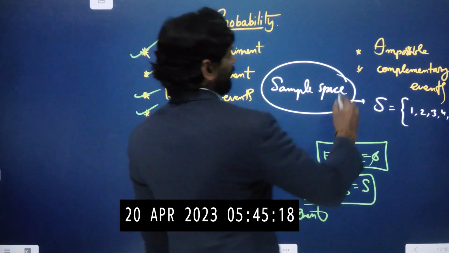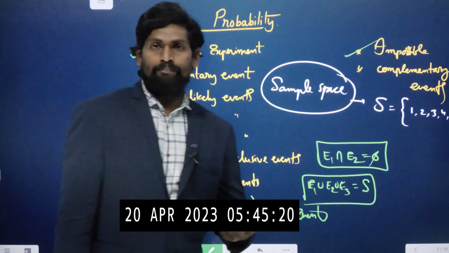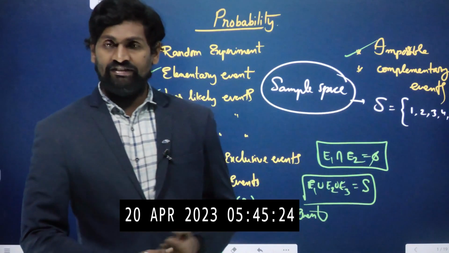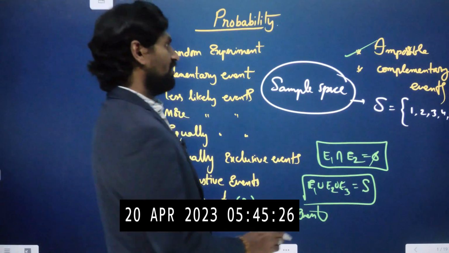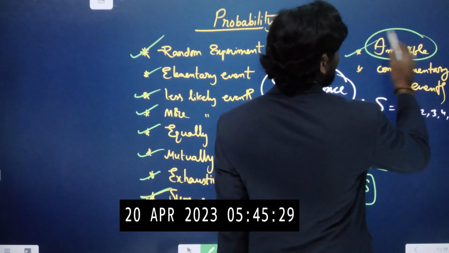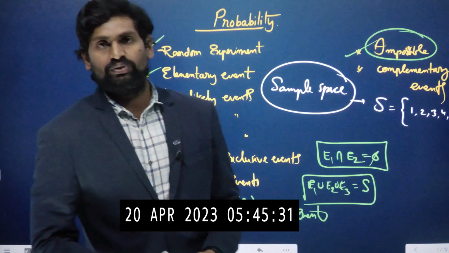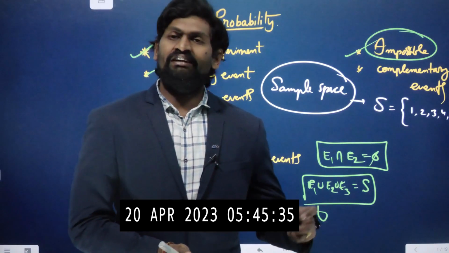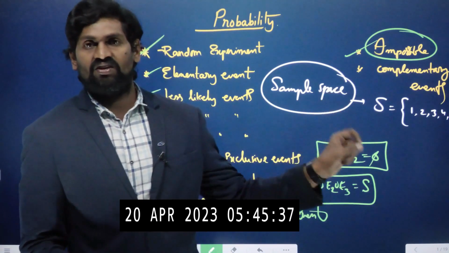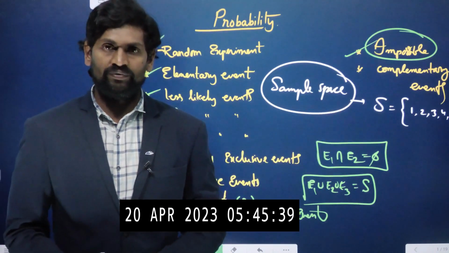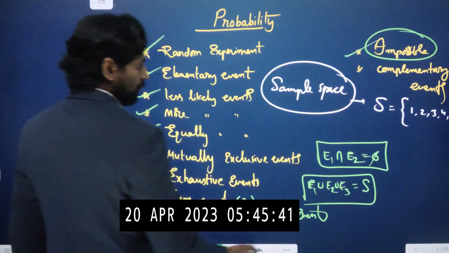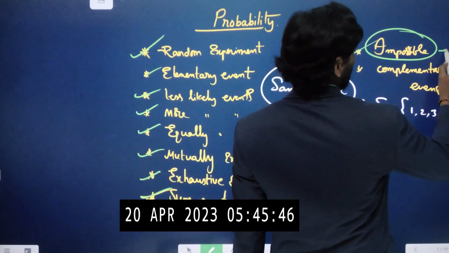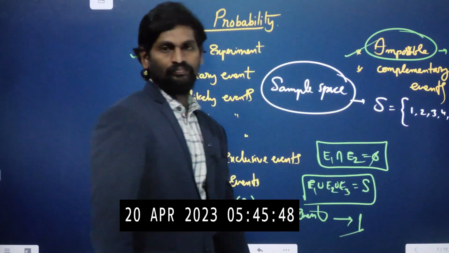Next, impossible event. That means an event that never happens is called an impossible event. That means getting 7 when we throw a die. When we throw the die, we will get the highest value 6 only. How can we get 7? It will never happen. Such events are called impossible events. The probability of a sure event is 1. An impossible event never happens, so its probability is 0.